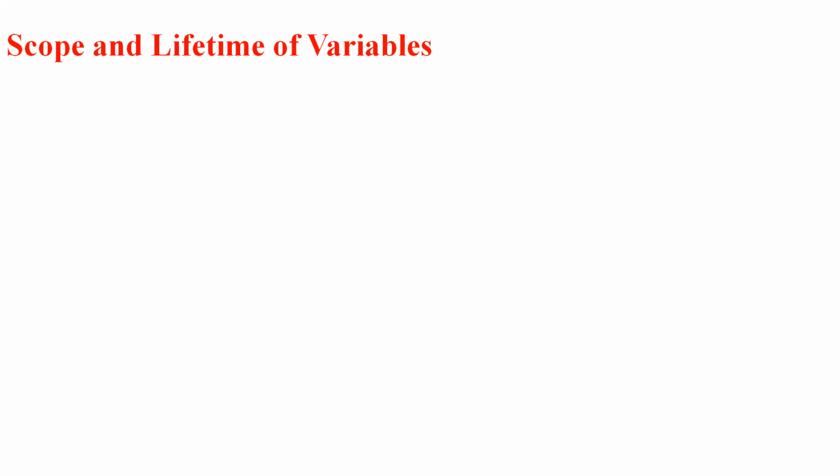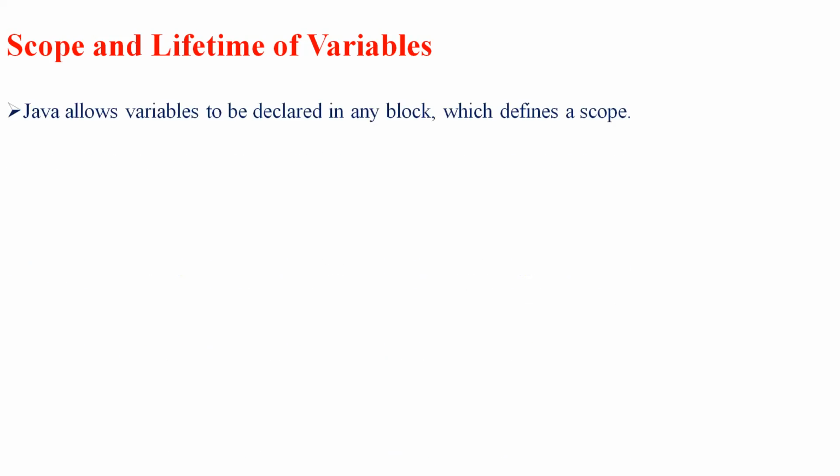So what is the scope of a particular variable, or what's the main concern with respect to scope and lifetime of variables in Java? We'll study. Java allows variables to be declared in any block. So this block defines a scope.